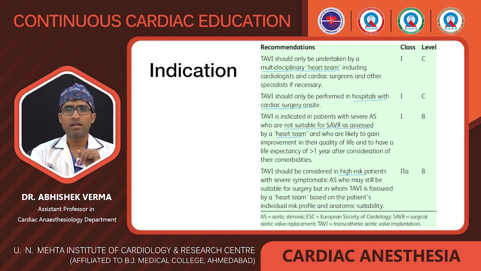So it is assessment by the heart team, in which the life expectancy is more than 1 year. Or you can say TAVI should be considered in the high-risk patient with severe symptomatic AS who may still be suitable for surgery, but in whom TAVI is favored by the heart team based on the patient's individual risk profile and anatomic suitability. It is class 2B indicated, but class 3 it is also. The heart team will decide whether the patient goes for the TAVI or not.